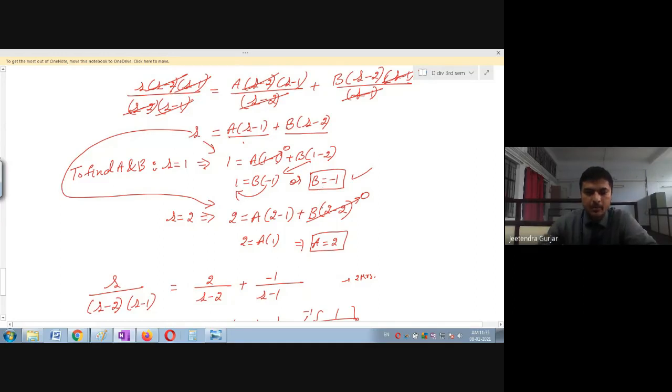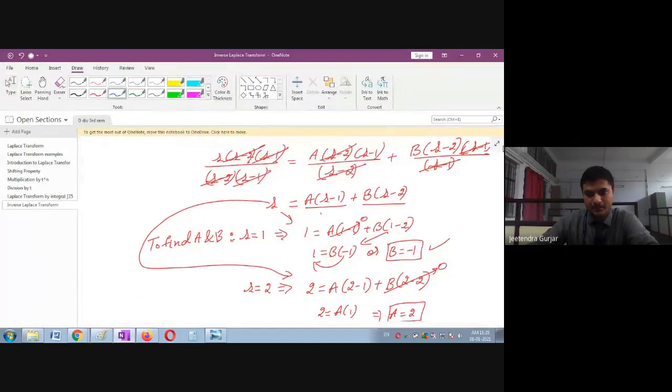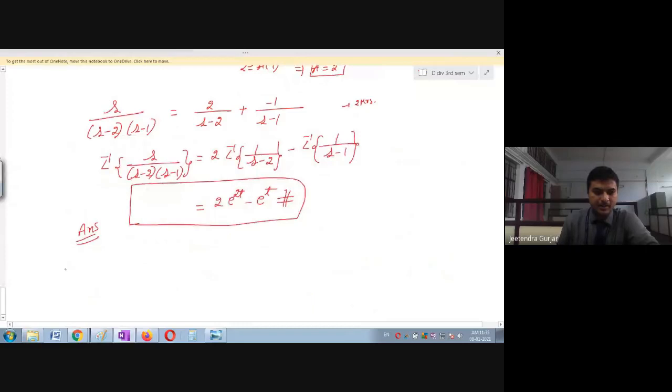Still, if you have any doubt, please ask me, students. Any doubt? Are you ready for the next question at least? Yes, take the challenge and try to solve the next problem. Okay, so the next question is f dash of s is equal to (2s plus 1) upon (s minus 1)(s plus 1)(s minus 3).